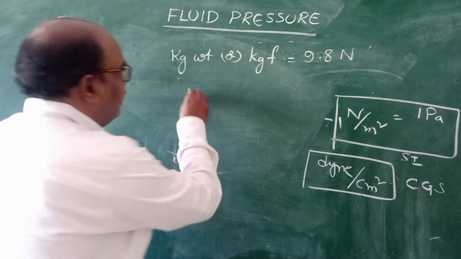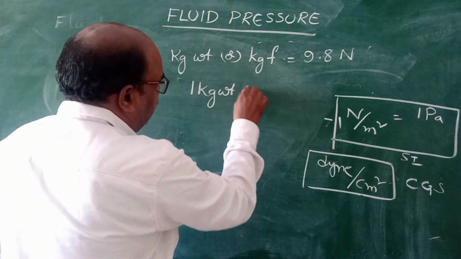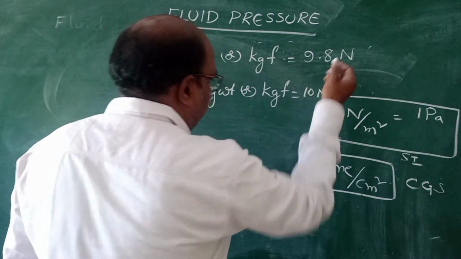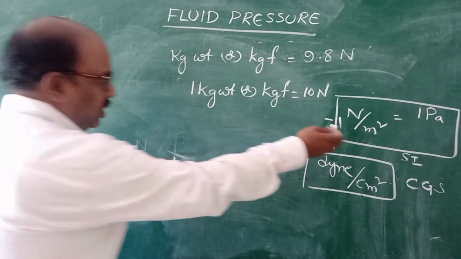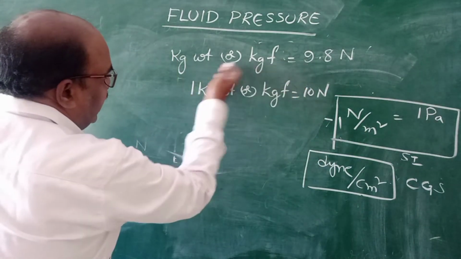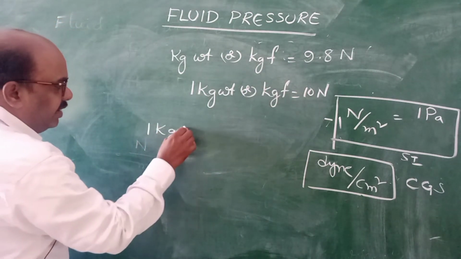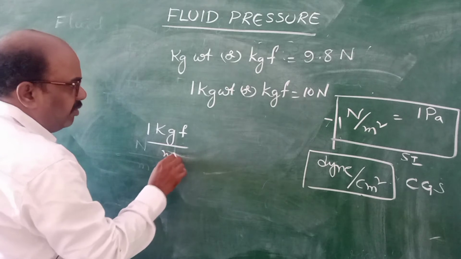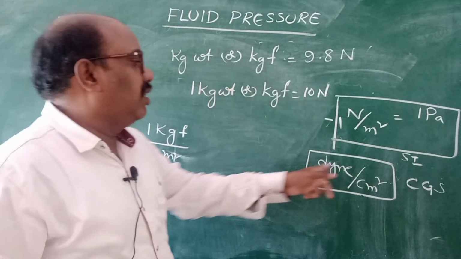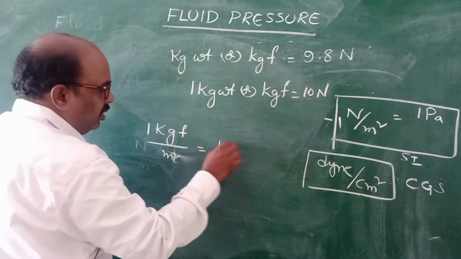Sometimes for our easy calculation, we will take 1 kg weight or 1 kg force as equal to 10 Newton, children. You can take it like this also. Now substitute here: in place of Newton, you can write 1 kg weight by 9.8. 1 Newton per 1 kg force by meter square is equal to what? 1 Newton is equal to this, 9.8 comes into the denominator and by cross multiplication goes to that side. 1 kg force by meter square is equal to 10 Pascal.